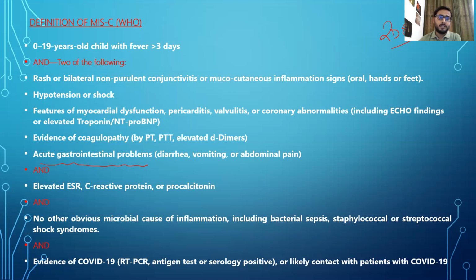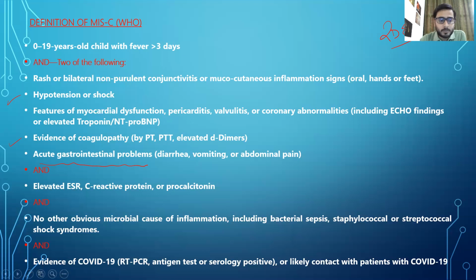All of these findings, rashes, hypotension, shock, coagulopathy, DIC due to sepsis, elevated ESR, CRP, or procalcitonin, can present in any bacterial infection also. So you have to rule out other bacterial infection like staph or streptococcal toxic shock syndrome, and bacterial sepsis.